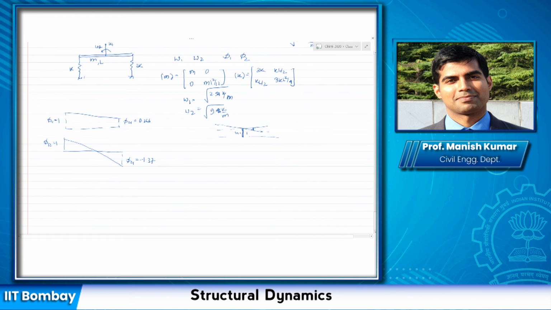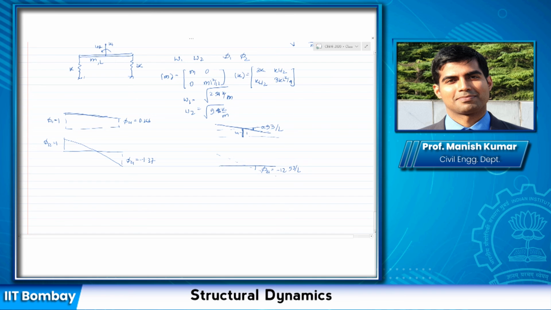So ut is 1, u theta will become around minus, because it is in the anti-clockwise direction, so I'm going to write it as minus 0.93 by L. For the second case, again, if I consider ut as 1, this will become minus 12.93 divided by L.